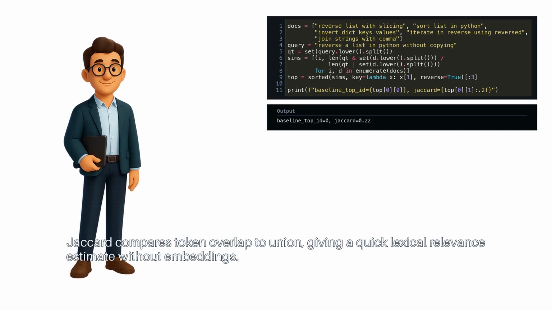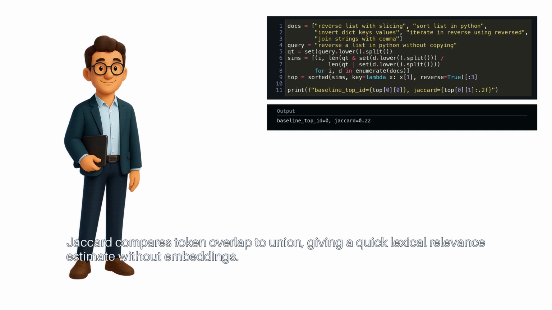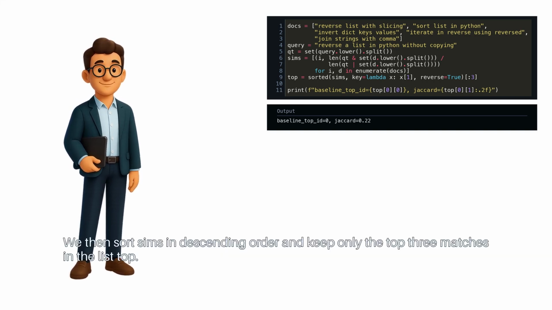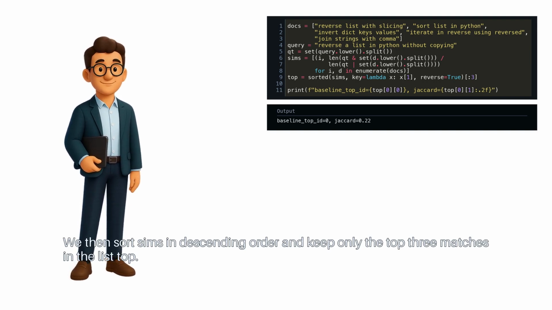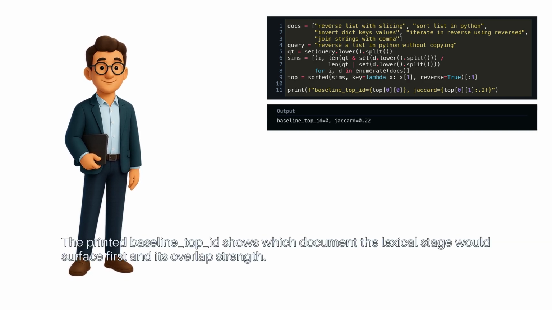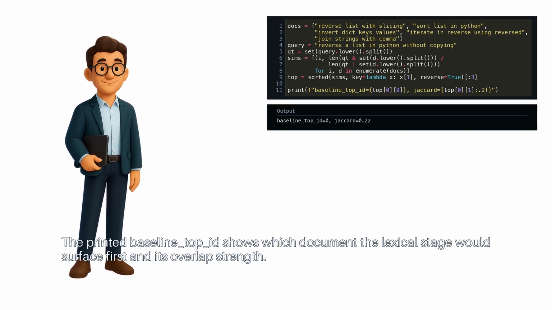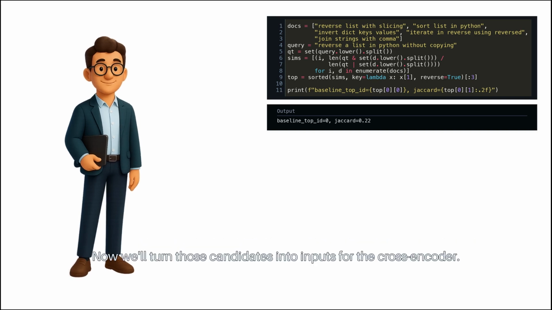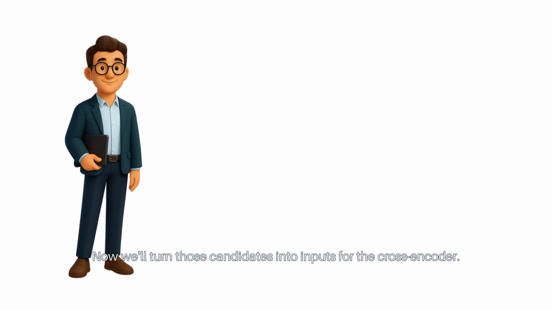Jaccard compares token overlap to union, giving a quick lexical relevance estimate without embeddings. We then sort sims in descending order and keep only the top 3 matches in the list top. The printed baseline top ID shows which document the lexical stage would surface first and its overlap strength. Now we'll turn those candidates into inputs for the cross-encoder.